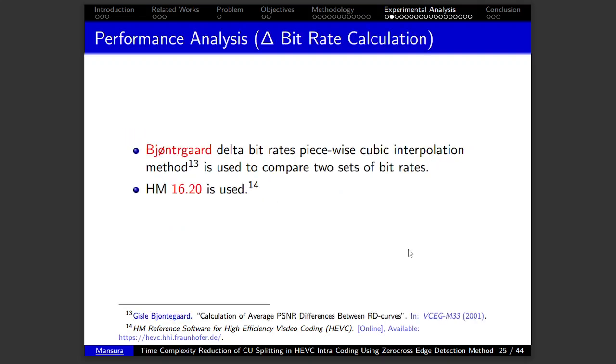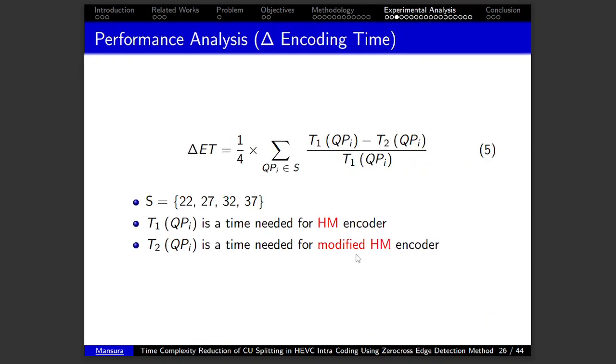For bitrate calculation, we use the Jon-Taker delta bitrate piecewise cubic interpolation method, and HM 16.20 is used as we mentioned before. For encoding time, we used this equation, and we commonly used quantization parameters 22, 27, 32 and 37.